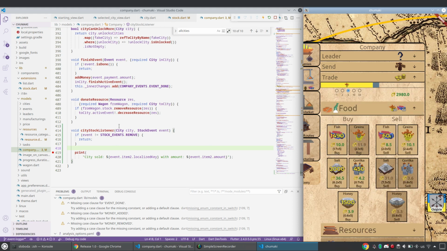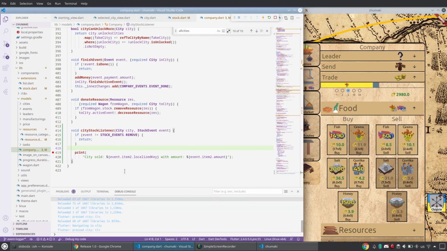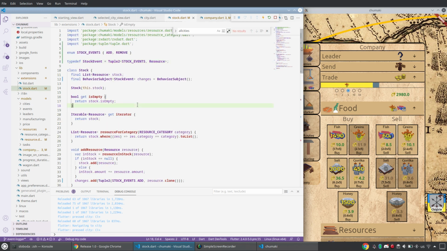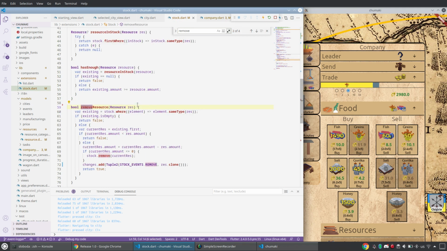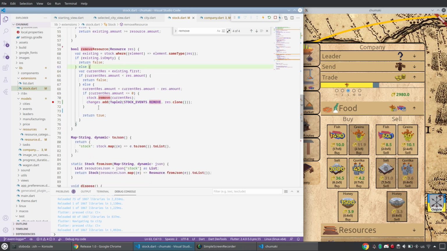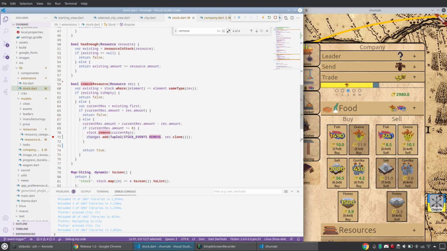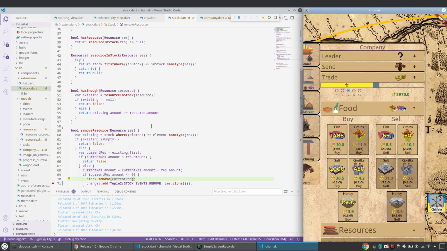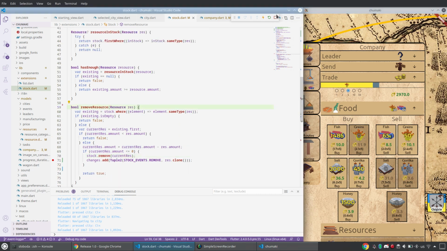No, it doesn't want to listen. What's happening? Debug console. City stock listener. City stock changes. Okay, let's go to stock. Remove resource, if current and so on. Let me actually do it only when we do changes.add. And by the way, do I close? Yes, changes.close, I close this stream. Okay, that's strange. Why does it not work?